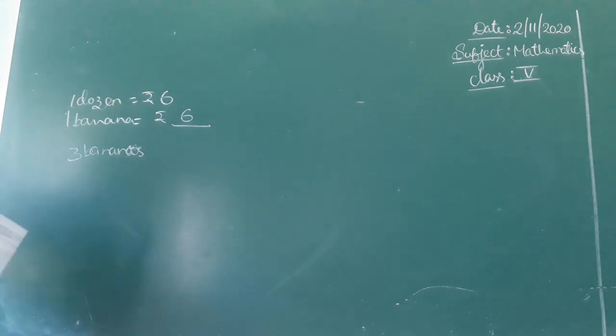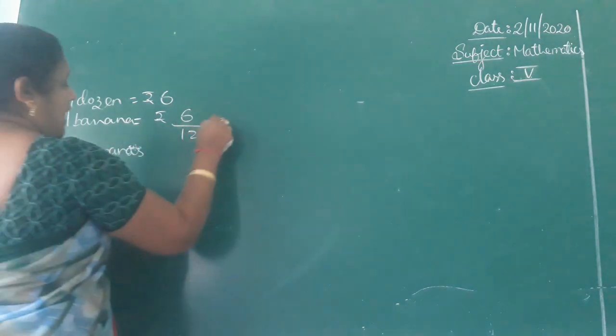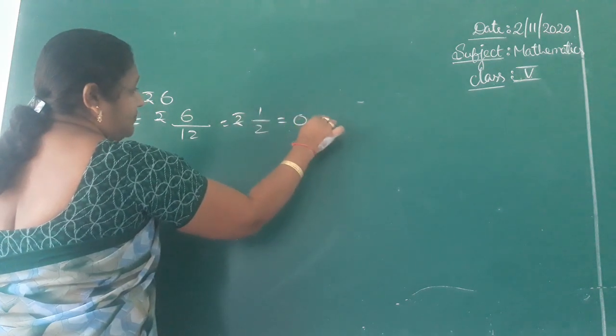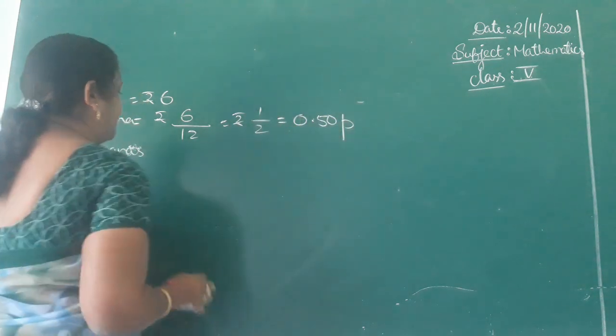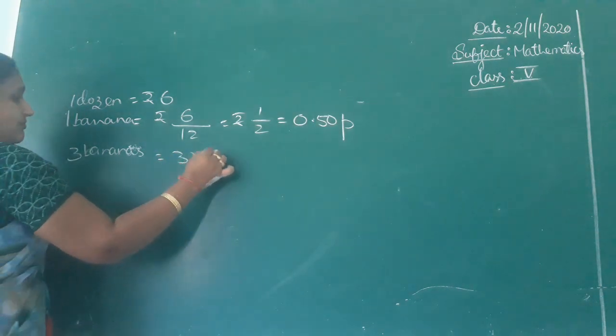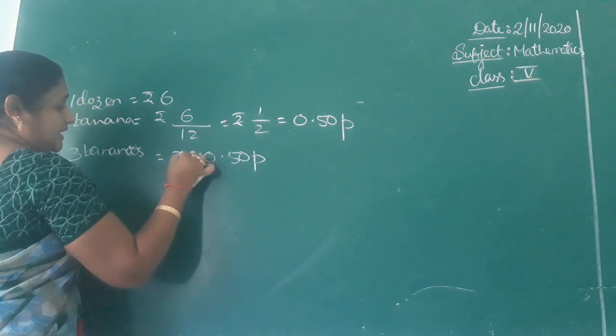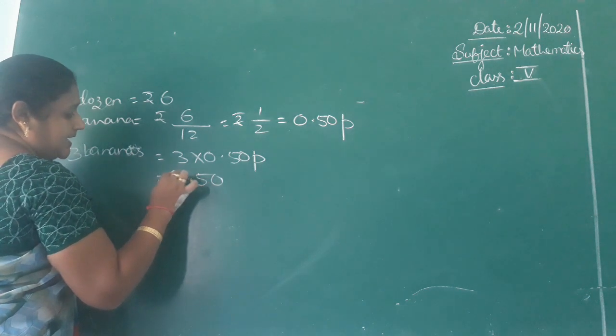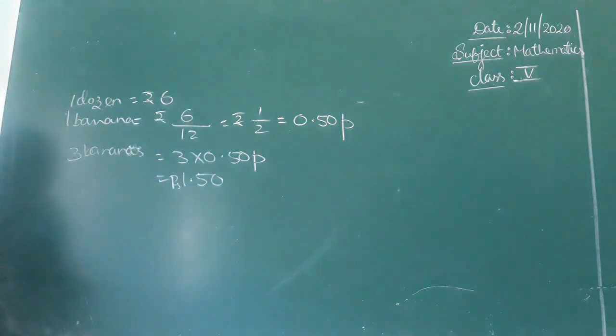That means half rupee, which is 50 paisa. So 3 into 50 paisa is 150. Answer is 1 rupee 50 paisa.